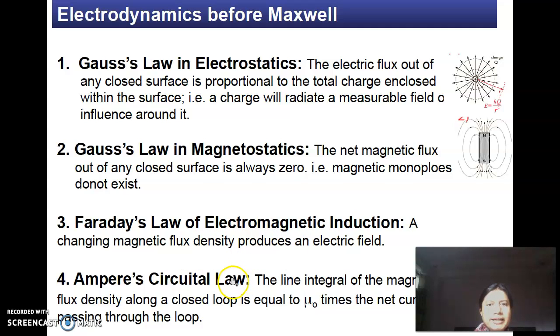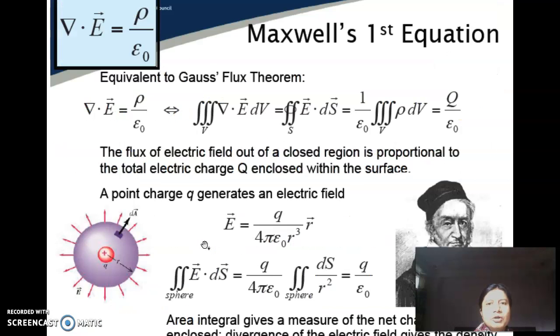The fourth one is Ampere's circuital law, and it states that the line integral of the magnetic flux density along any closed loop is equal to mu naught times the net current passing through the loop. These four laws were already available before Maxwell. What Maxwell did was to connect these laws together and form the important Maxwell's equations.